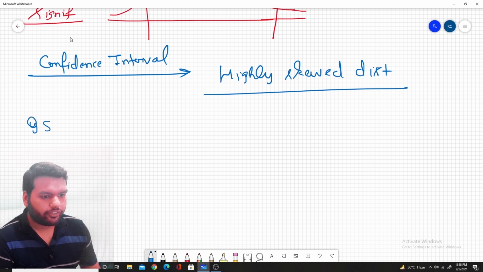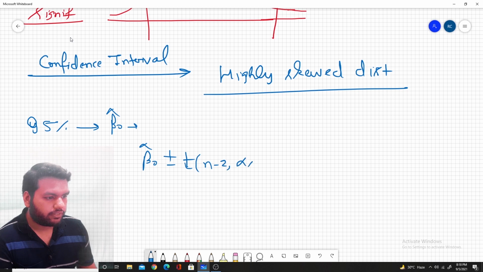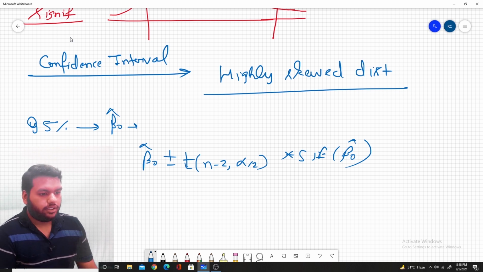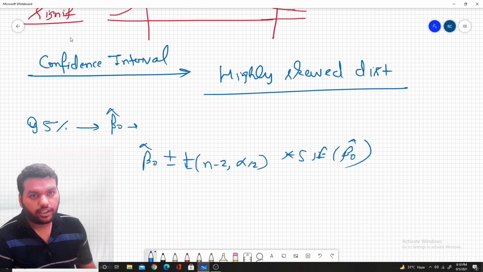Suppose we have the 95% confidence interval for beta naught: beta naught cap plus or minus t of n minus 2, alpha by 2, into the standard error of beta naught cap. So this interval assumes there is a 95% chance the estimated value for beta naught lies in this interval.